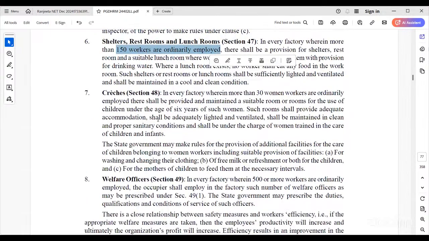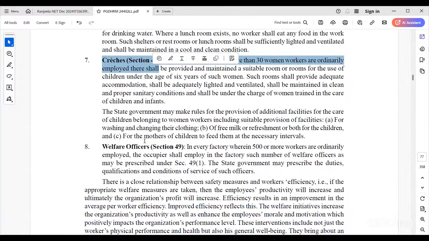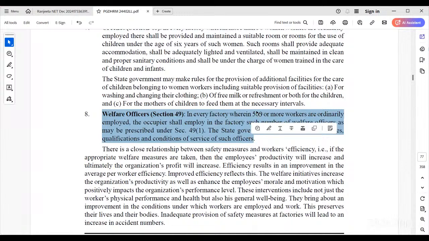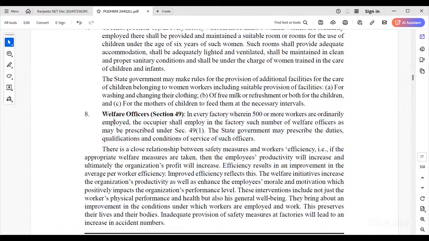If any factory has more than 30 women workers employed, they need to maintain a separate room for crèche. A separate welfare officer is required where the employees are more than 500. Any factory whose employees are more than 500 needs to appoint one separate welfare officer.